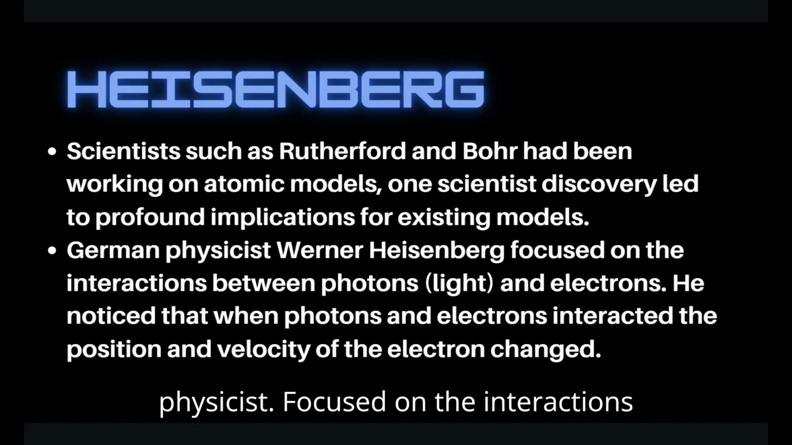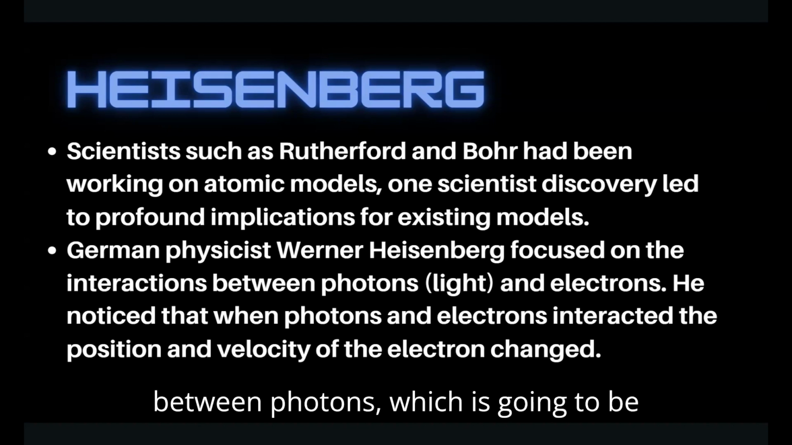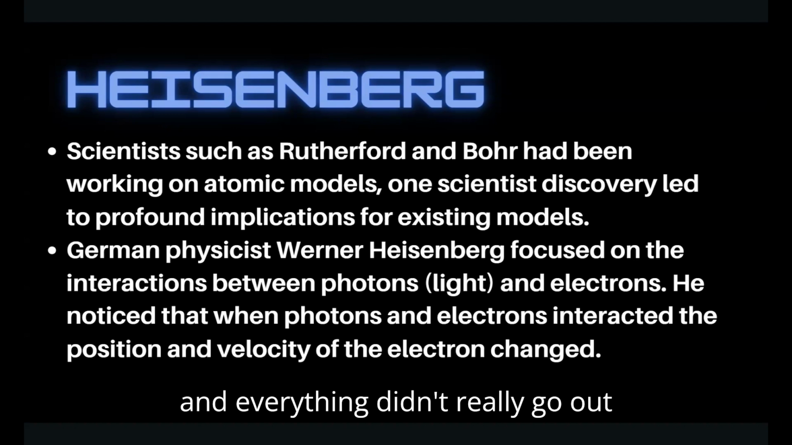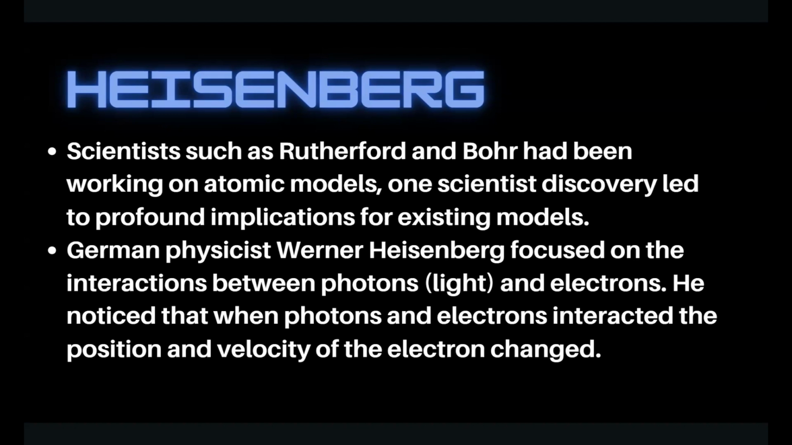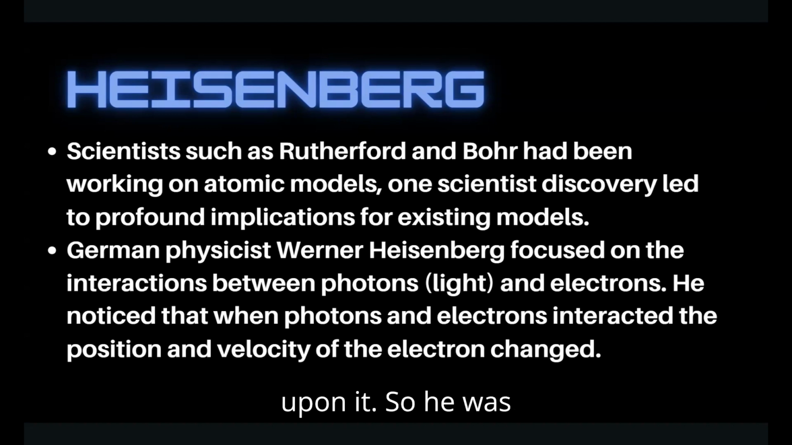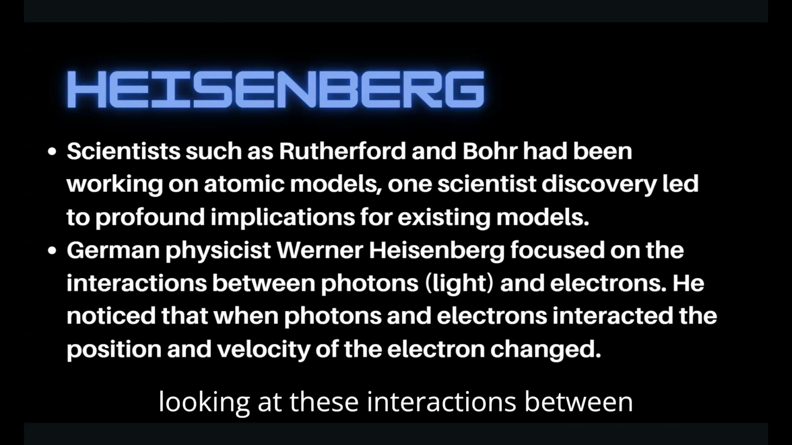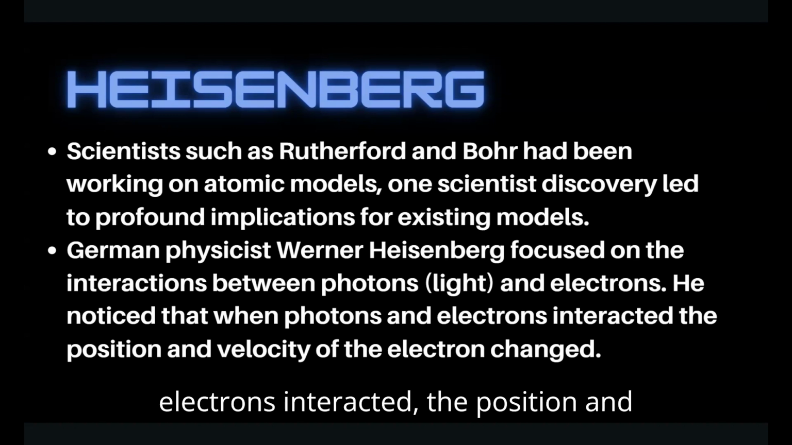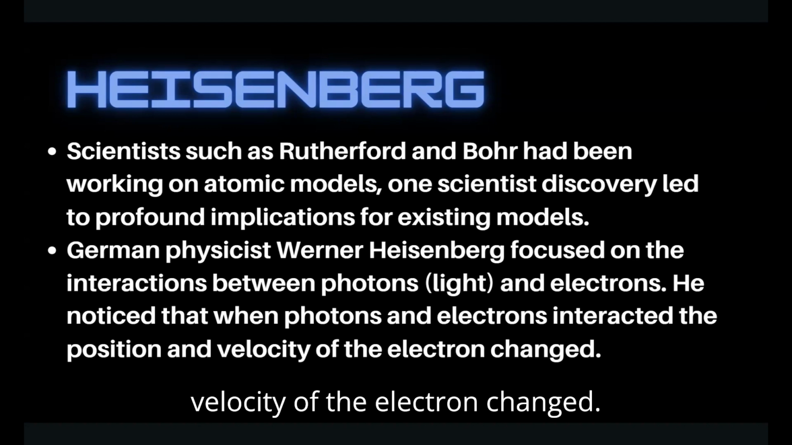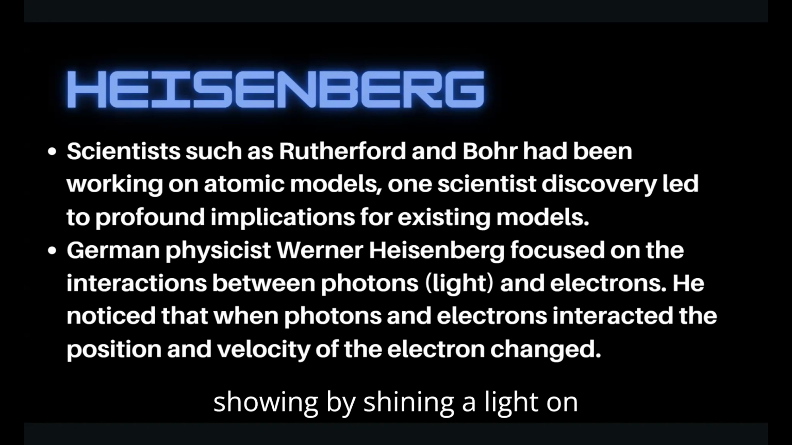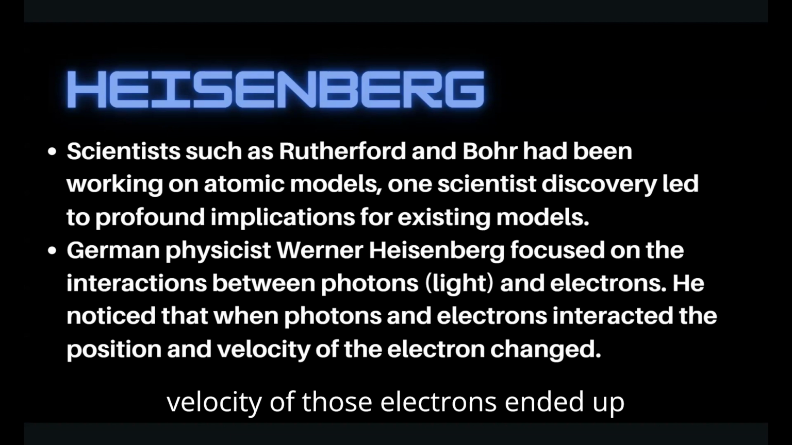He was a German physicist focused on the interactions between photons, which is going to be light, and electrons. He didn't really go out looking to redo the model of the atom. He really just kind of stumbled upon it. He was looking at these interactions between photons and electrons, and what he noticed is that whenever photons and electrons interacted, the position and velocity of the electron changed. So essentially, by shining a light on these electrons, the position and velocity of those electrons ended up changing.